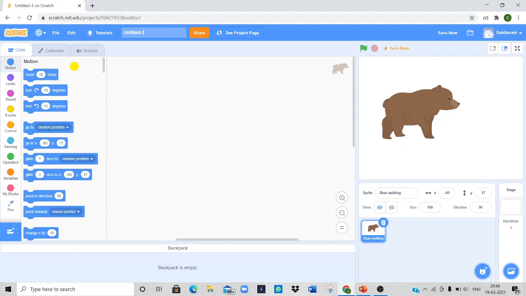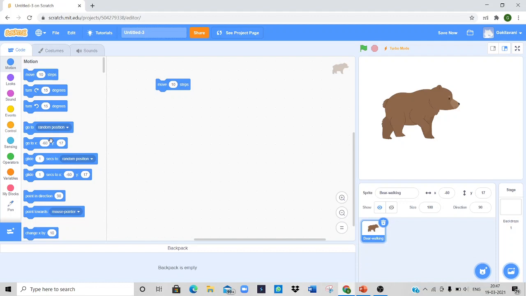Create your first Scratch project to move the sprite in circular motion. Open the Scratch window, click on the Move 10 steps. As we have attached a bear here, now we can have the motion blocks.